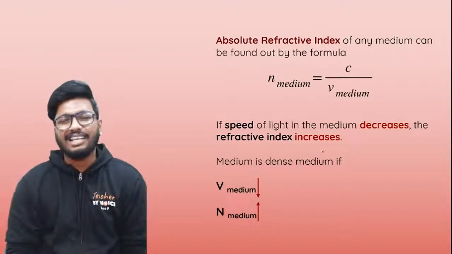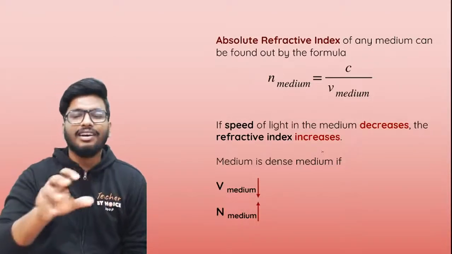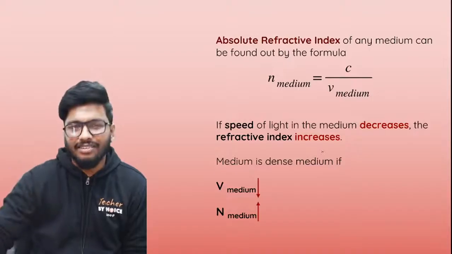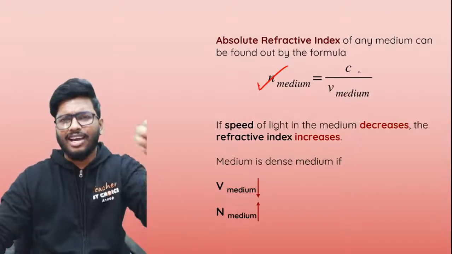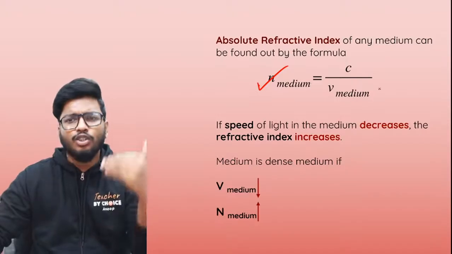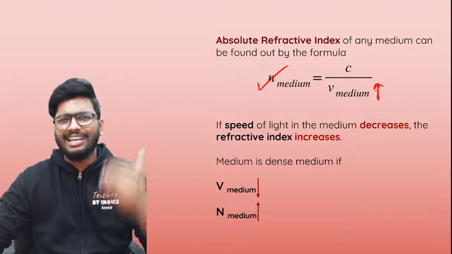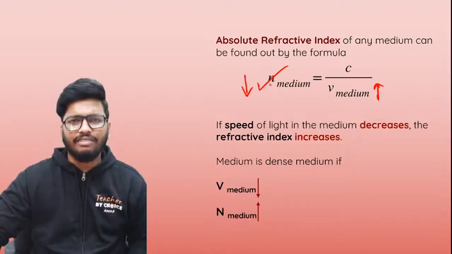So here is the next topic, which is relative refractive index. This is the same thing I just told you. The refractive index of a medium is equal to speed of light in vacuum divided by the speed of light in the medium. So greater the speed of light in the medium, lesser would be the refractive index.